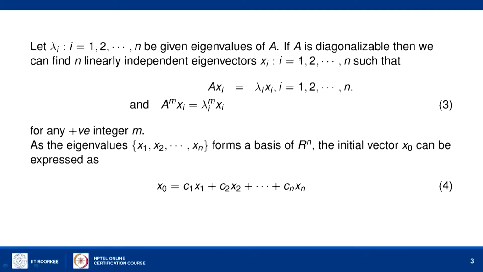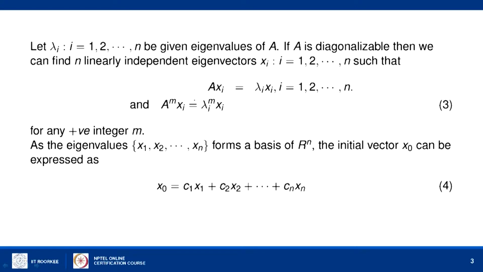So, if A is diagonalizable, then we can find n linearly independent eigenvectors corresponding to these eigenvalues lambda i. So, let us say x1, x2, ..., xn are the n linearly independent eigenvectors which satisfy the equation A xi equal to lambda i xi for i equal to 1 to n, the standard definition of eigenvalues and eigenvectors.